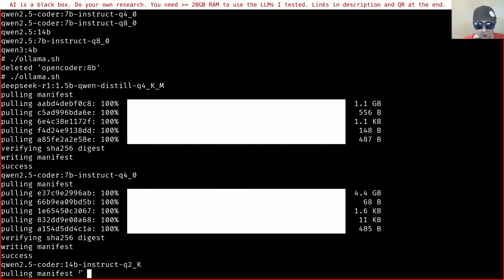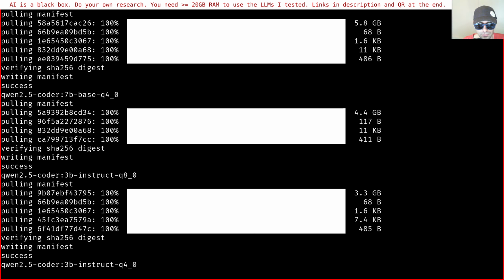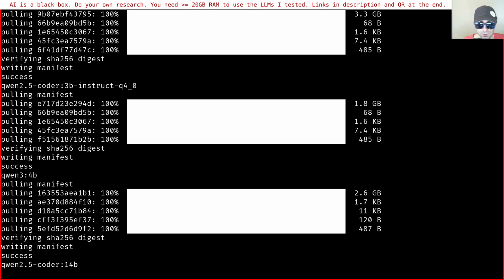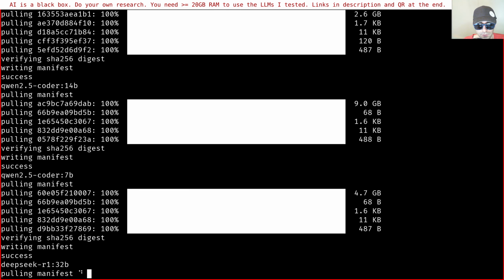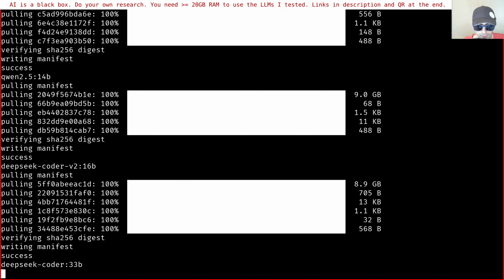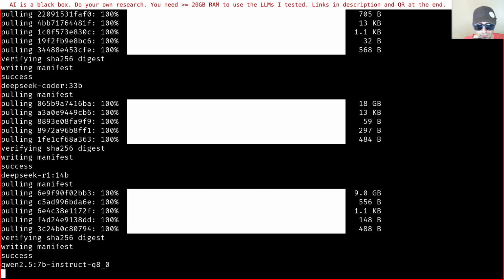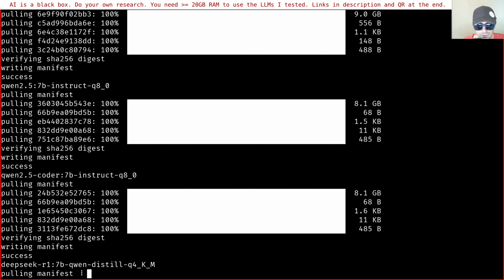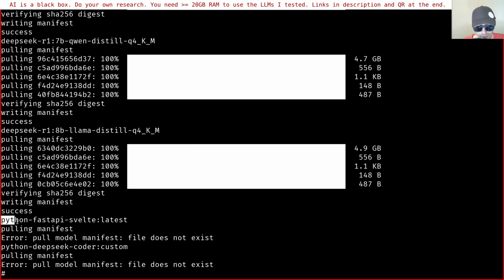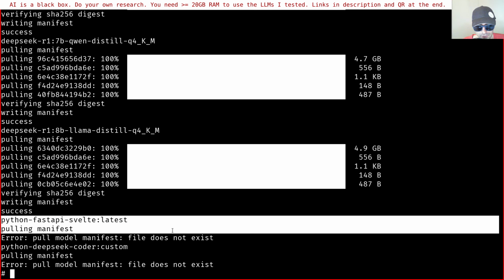Now it will pull from ollama.com the manifest of each model and see if they need to be updated, but they don't need to be updated because I did this recently. If you see the custom ones I created, of course, they're not being found because they're custom ones.